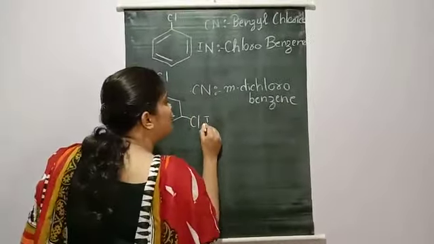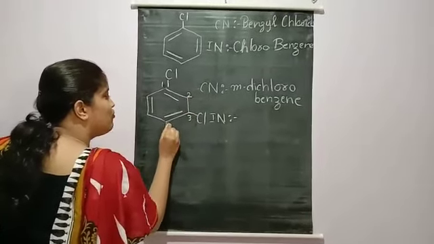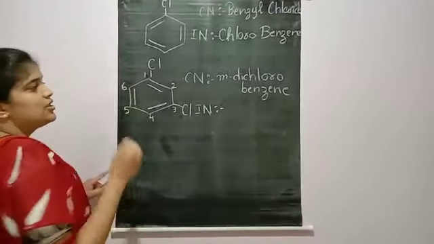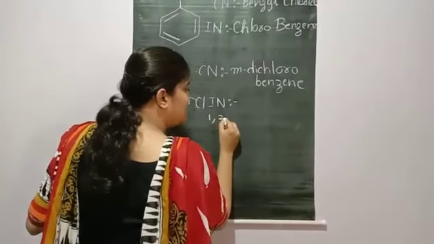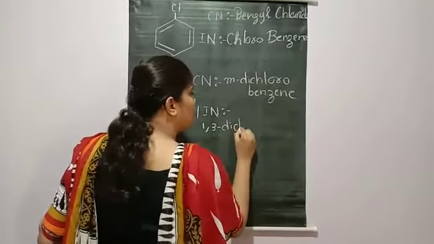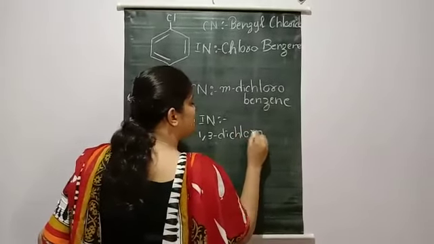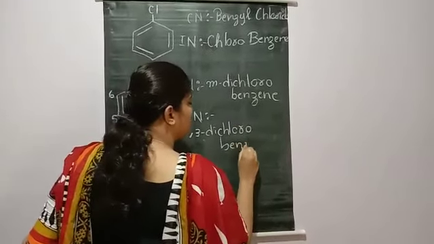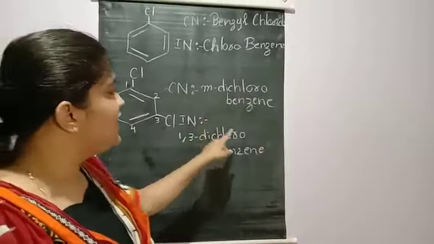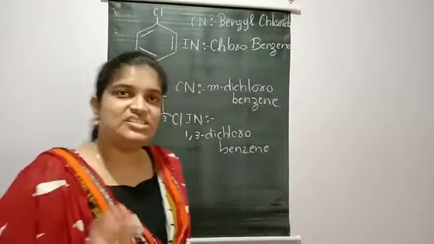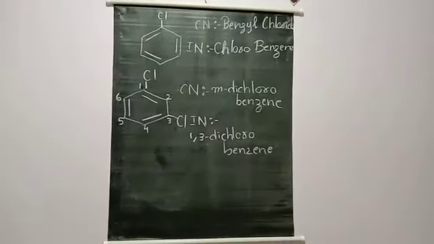Where do I start the numbering from? Here: 1, 2, 3, 4, 5, 6. So what would be my name? 1,3-dichlorobenzene. I hope you are clear with this. 1,3-dichlorobenzene. Okay, now moving on.